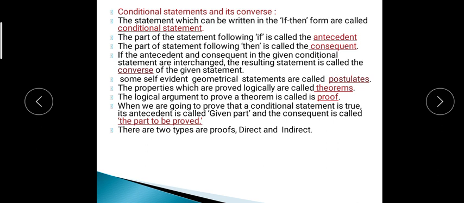When we are going to prove that a conditional statement is true, its antecedent, the part which follows "if," is called the given part, and the consequent is called the part to be proved. There are two types of proof in our geometry, that is direct proof and indirect proof.